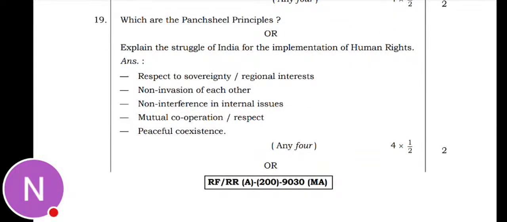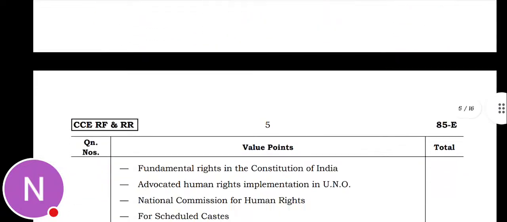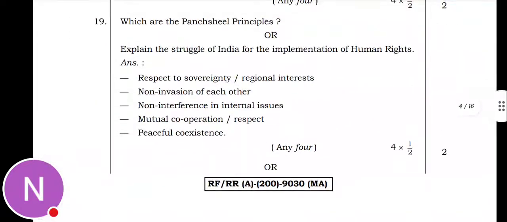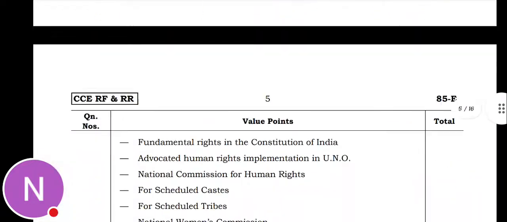Which are the Panchashil principles, or explain the struggle of India for the implementation of human rights? So the Panchashil principles are respect for sovereignty, non-invasion of each other, non-interference in internal issues, mutual cooperation, and peaceful coexistence. The other question they asked is the struggle of India for the implementation of human rights.